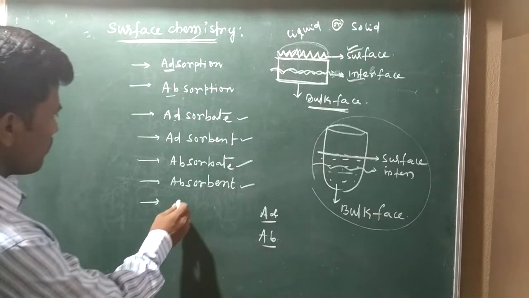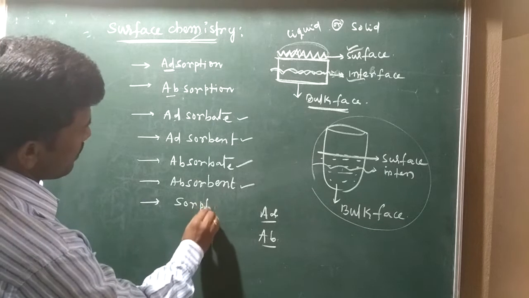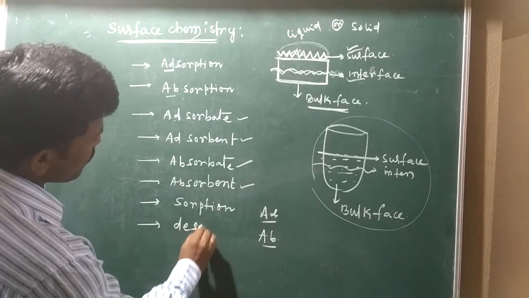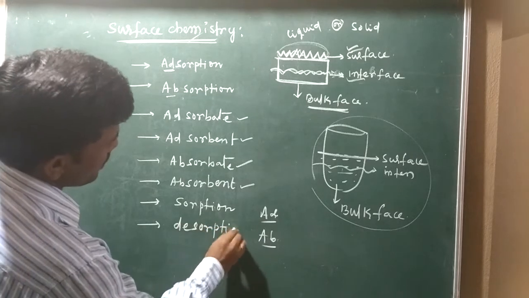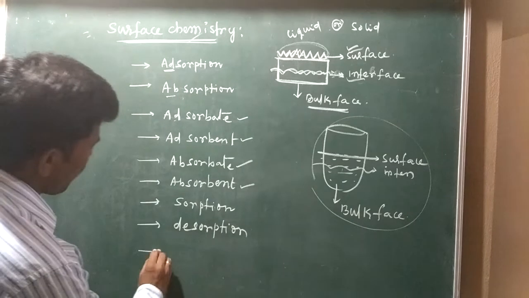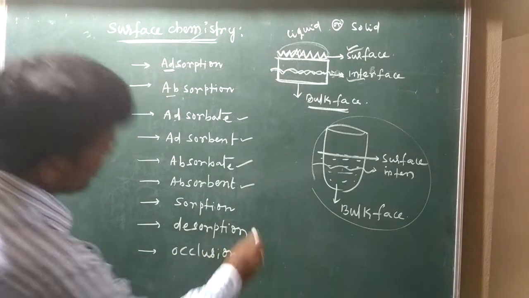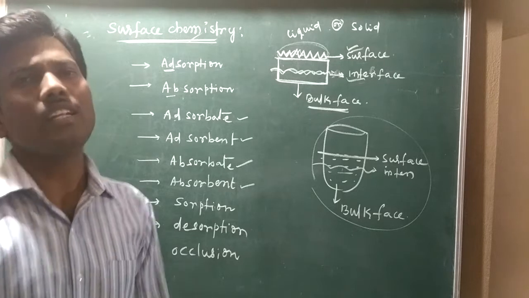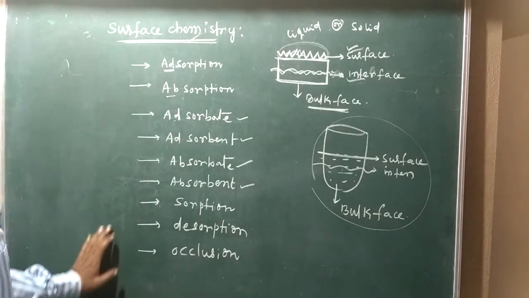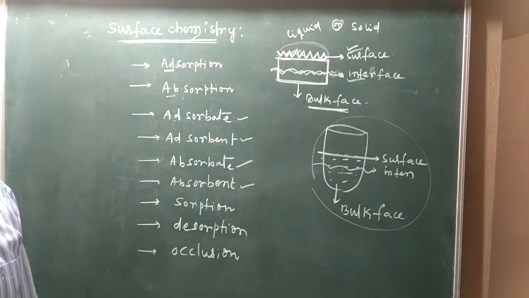Next, sorption, desorption, and last, occlusion. So these terms we should know, then we can easily understand the topic surface chemistry.